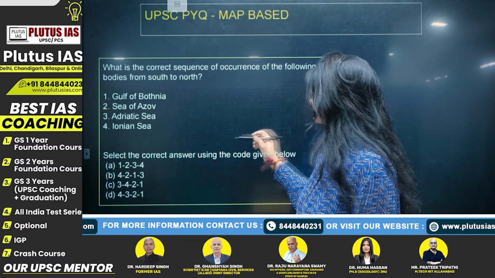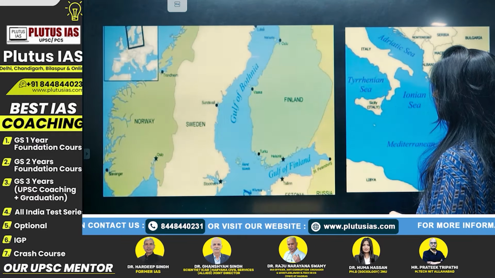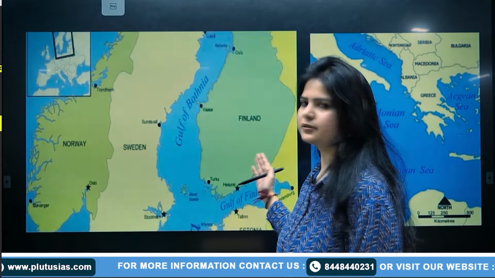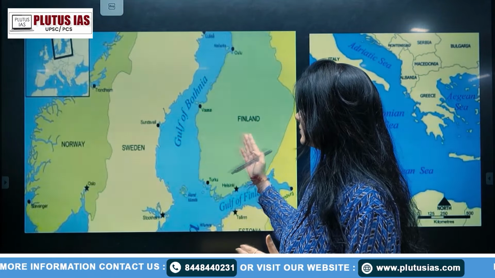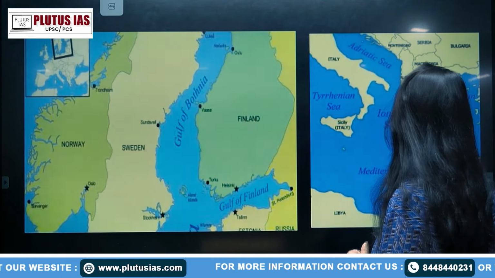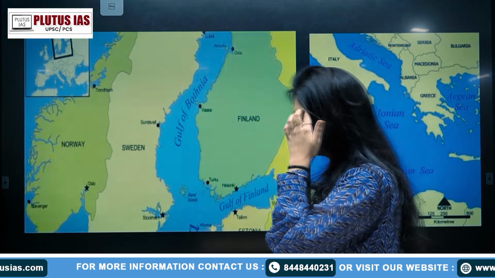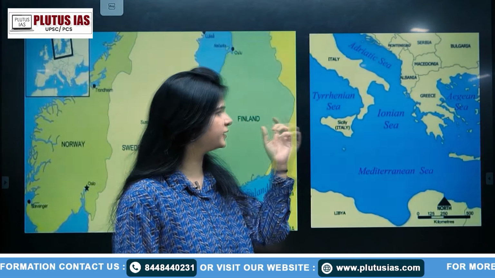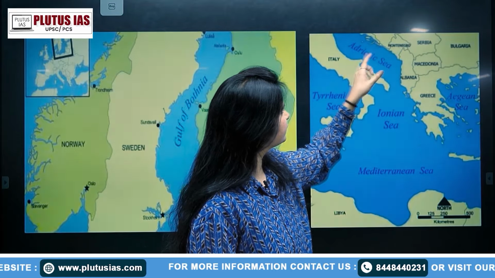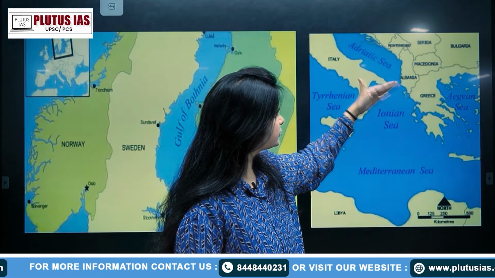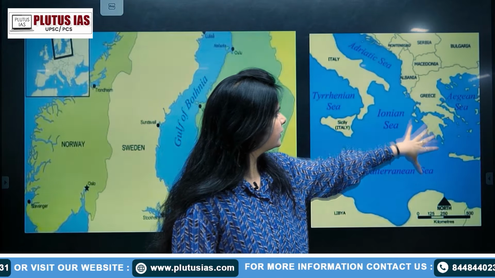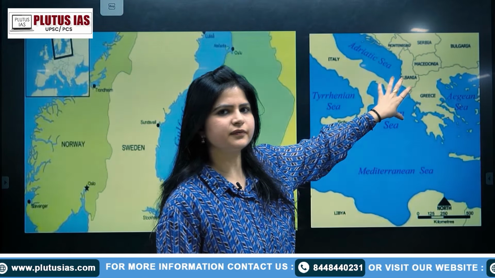The first one is the Gulf of Bothnia. Just have a look at the Gulf of Bothnia. It is lying between Sweden and Finland. It's lying between the Scandinavian countries, right? Then we have the Ionian Sea. The Ionian Sea extends to the Mediterranean Sea, right? And it is also becoming a part of the Adriatic, which is just above that. It is covering which part? Greece, Italy. It is covering this and some parts of Albania also.